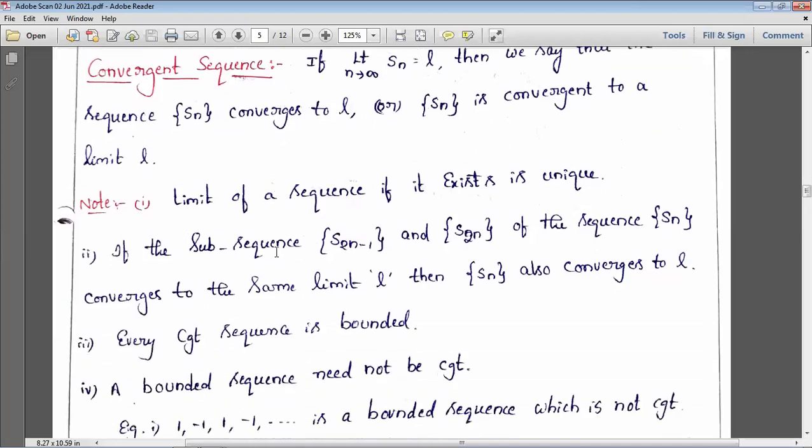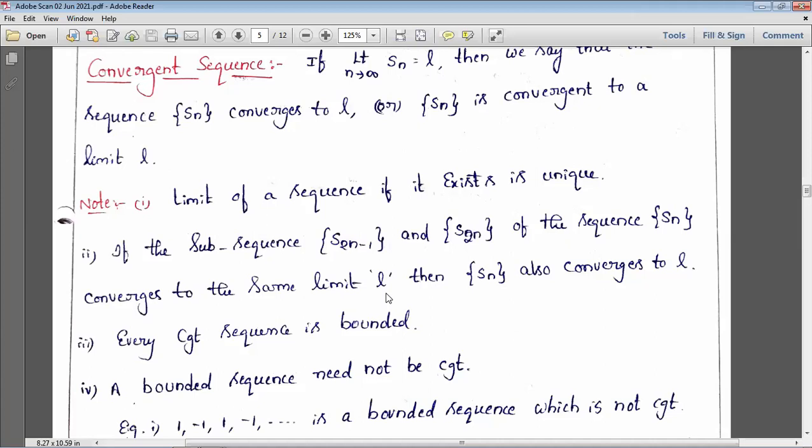Then we say that the sequence is convergent. Next, if the subsequences S(2n minus 1) and S(2n) of the sequence converge to the same limit L. Suppose you are saying the sequence Sn converges, obviously its subsequences also converge. Simply, suppose we say that ECB is promoted to the second year without having credits. Is it necessary to tell each and every individual number? No need. So the sequence Sn is nothing but ECB, and roll numbers 61, 62, 64, 98 are nothing but subsequences, so subsets.